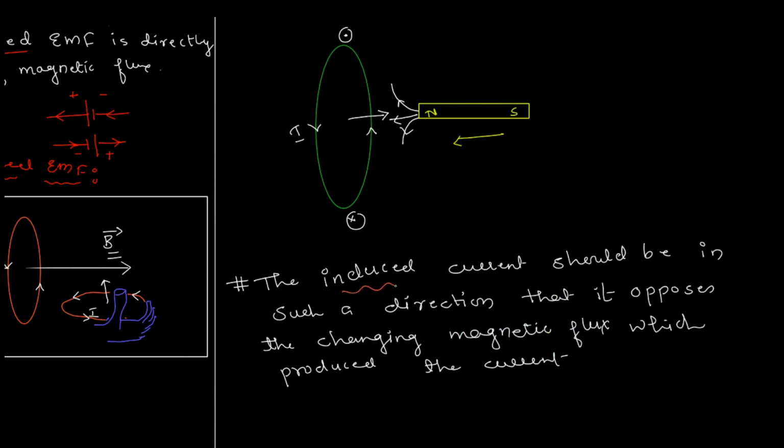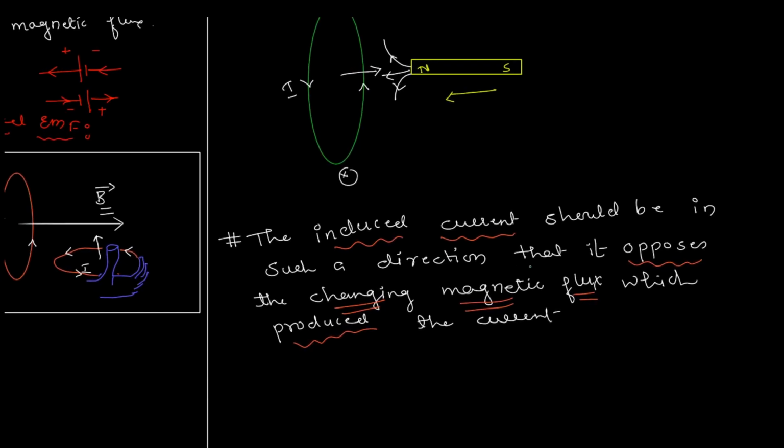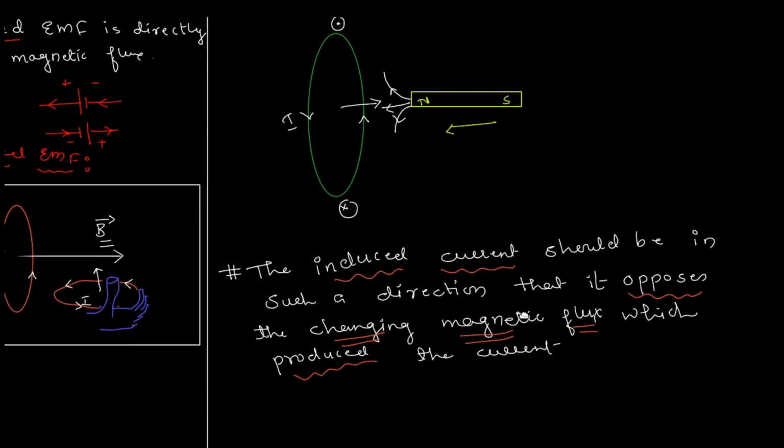The induced current, the current which is induced due to changing magnetic flux, should be in such a direction that it opposes, notice this word, it opposes the changing magnetic flux which in fact produced the current. If you read this statement clearly, you'll see betrayal in this statement, right? How is that, you ask, right?